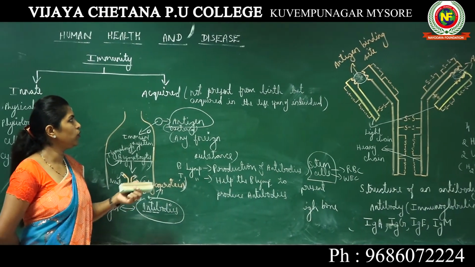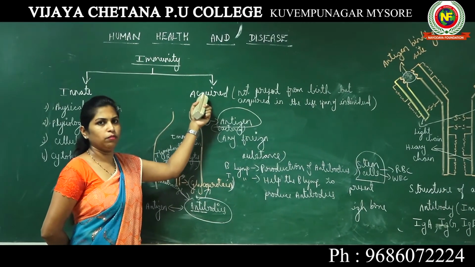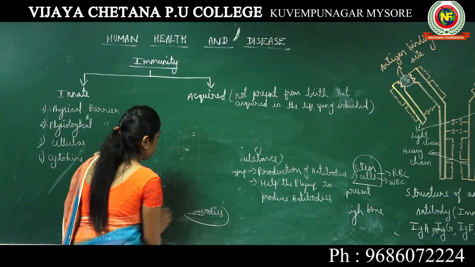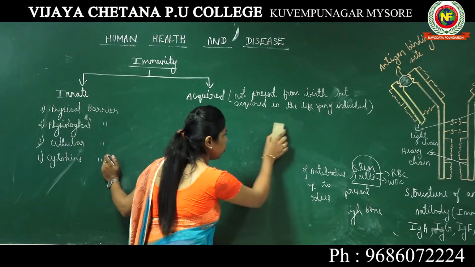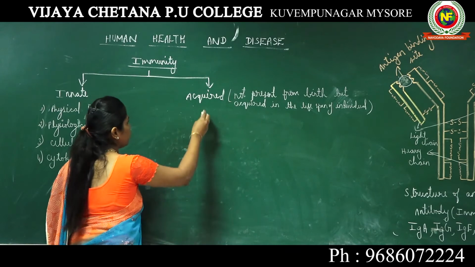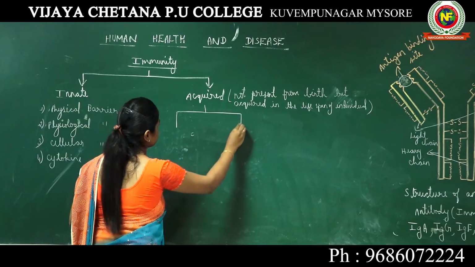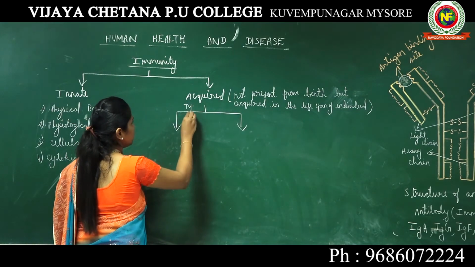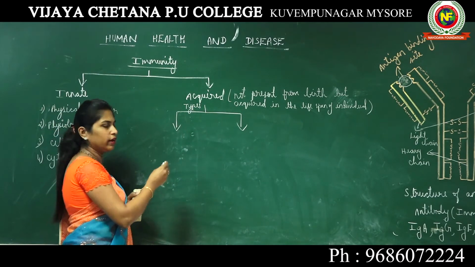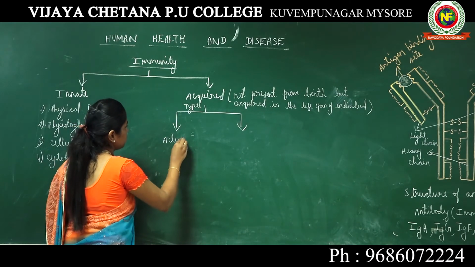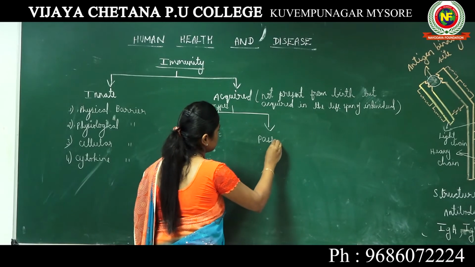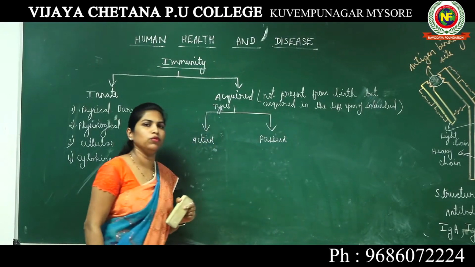Now we will look into the types of acquired immunity. We have studied almost all the basic information about acquired immunity. Now there is a topic where we have to study the types of acquired immunity.